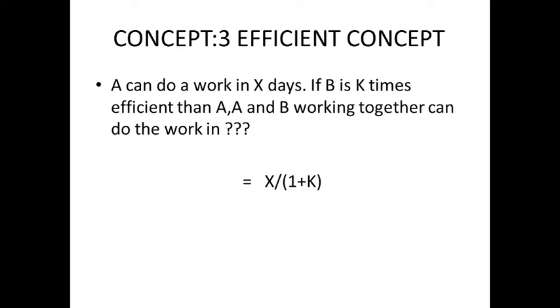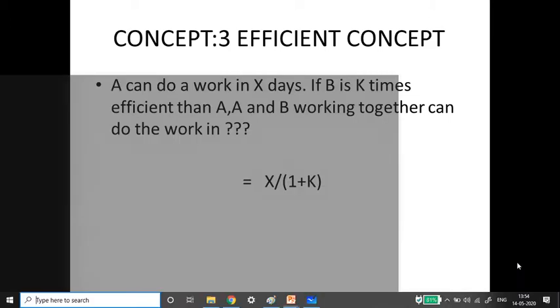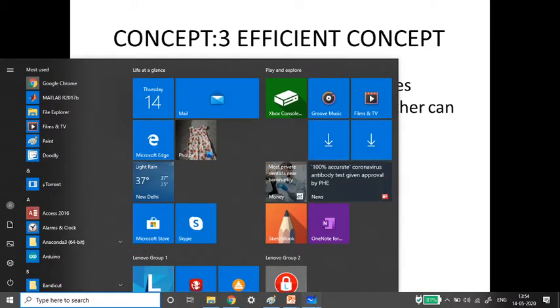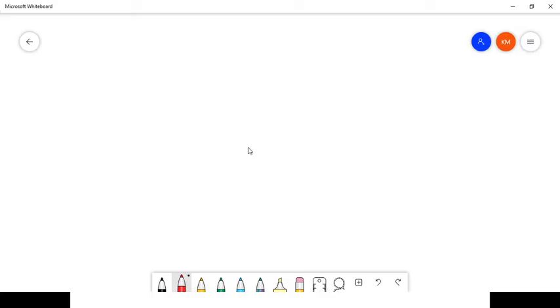My procedure is that I'll be telling you how to derive this formula. Once you understand how this formula arises, you can very well directly apply it. If you understand why this derivation comes, then even if they twist the question, you can resolve the twist and get the answer. Keeping this in mind, I'm deriving the formula. Now I'll be taking you to the whiteboard, and before deriving the formula, let me introduce the concept to you.